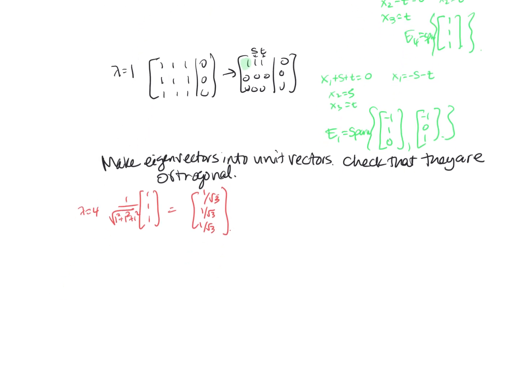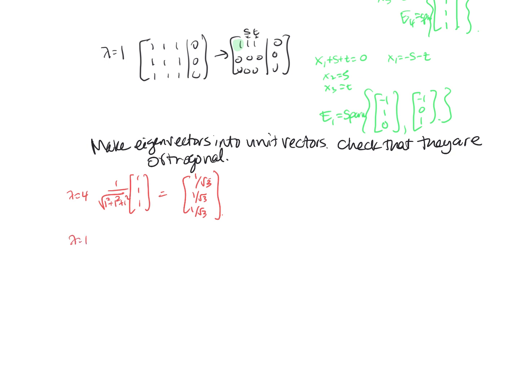And then the first one corresponding to lambda equals 1, I'm going to have 1 over the square root of negative 1 squared plus 1 squared plus 0 squared, times negative 1, 1, 0. So that's going to be the square root of 2.